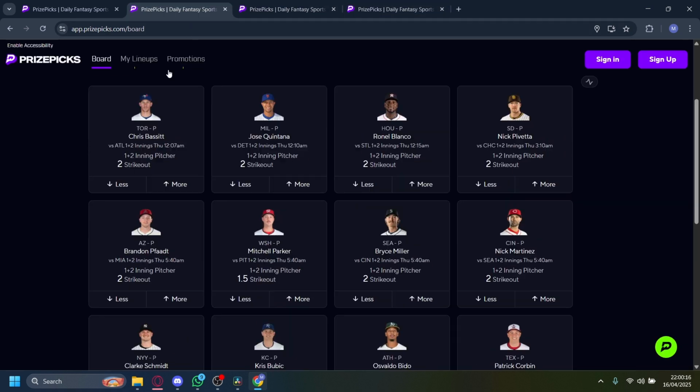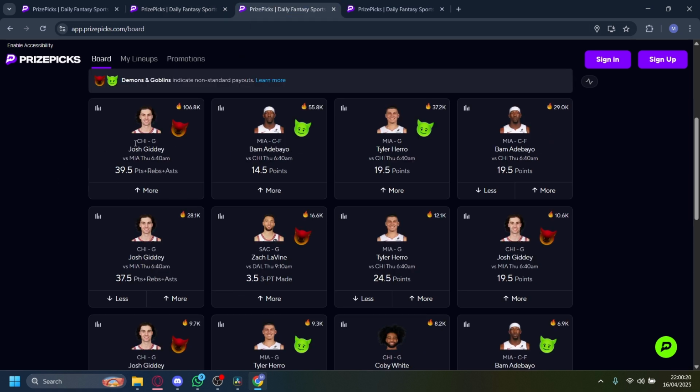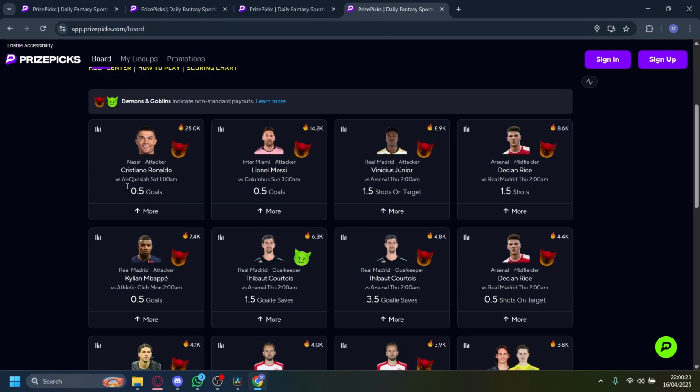Now, player A, the baseball pitcher, goes over strikeouts. Meanwhile, player B, the basketball player from earlier, is over 20 points. Meanwhile, player C, this guy, the soccer goalie, is over 4 saves. Now, why doesn't this work?